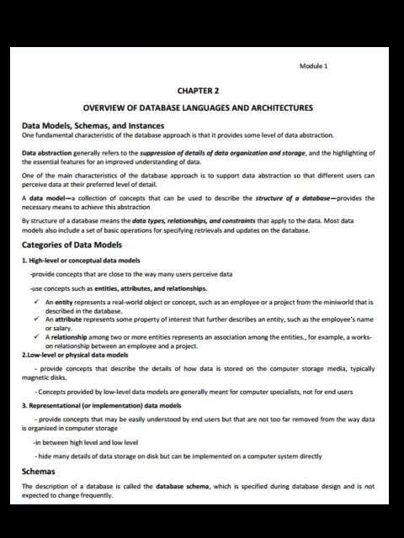Categories of database data models. High level or conceptual data models provide concepts that are close to the way many users perceive data. They use concepts such as entities, attributes and relationships. An entity represents a real world object or concept, such as an employee or a project from the mini world that is described in the database. An attribute represents some property of interest that further describes an entity, such as the employee's name or salary. A relationship among two or more entities represents an association among the entities. For example, a works on relationship between an employee and a project.